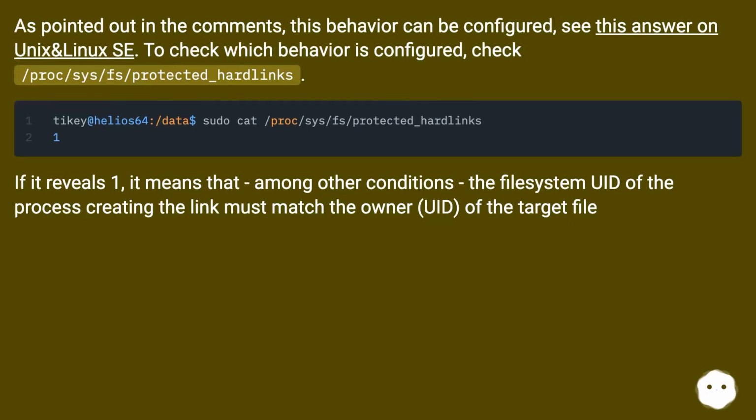As pointed out in the comments, this behavior can be configured. See this answer on Unix and Linux Stack Exchange to check which behavior is configured. If it reveals 1, it means that, among other conditions, the file system UID of the process creating the link must match the owner UID of the target file.